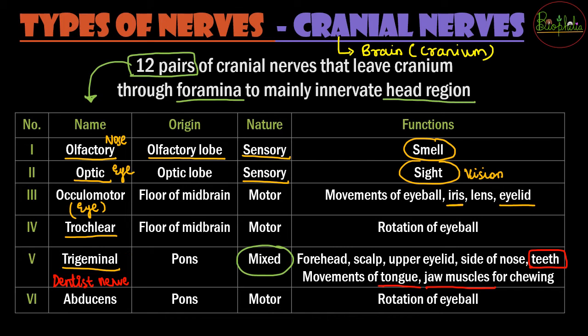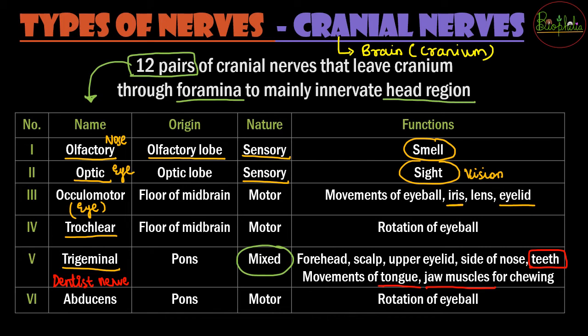And the reason you can think of now, why is it called a dentist's nerve? So it is a mixed nerve, यानी उसको sensory information भी है, because there is going to be tongue involved into it, the side of the nose is involved, so it is having some sensory part, as well as the muscles are involved, that is jaw muscles are involved, the movements of the tongue is involved, so it is also a motor nerve. So when both are present, you call it a mixed nerve.